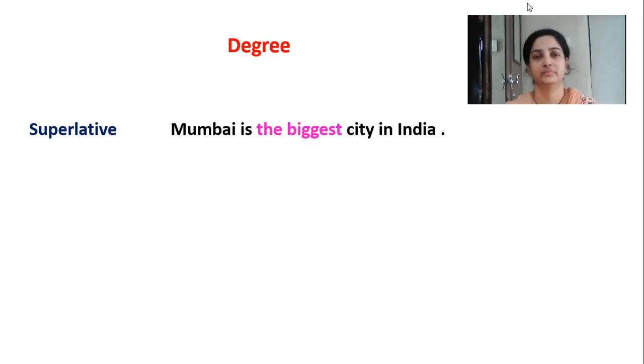The sentence is: Mumbai is the biggest city in India. Remember, biggest here does not refer to area or size.